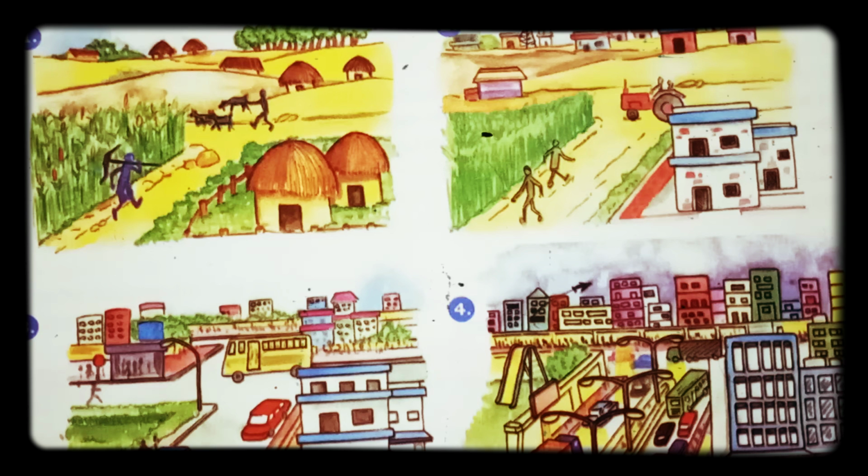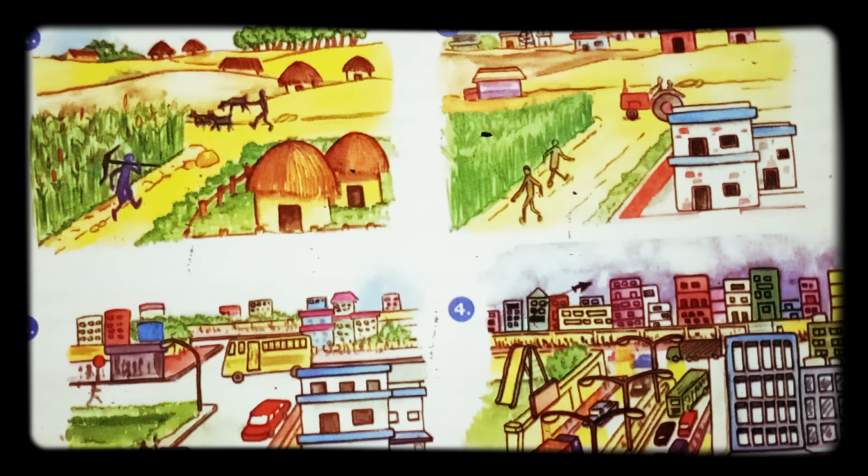Children, today we are studying about land use. Land is used for different purposes such as agriculture, forestry, mining, building houses, roads, and setting up of industries. This is commonly termed as land use. You know that land can be used for many purposes.